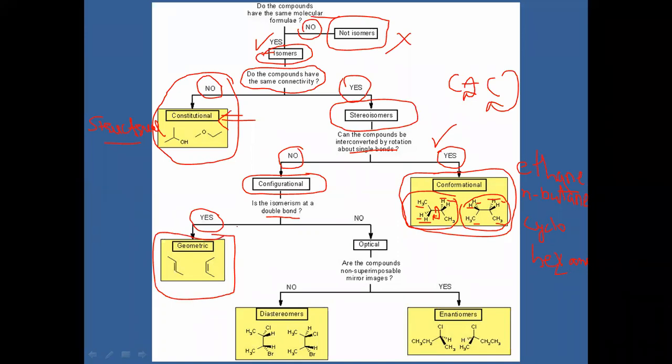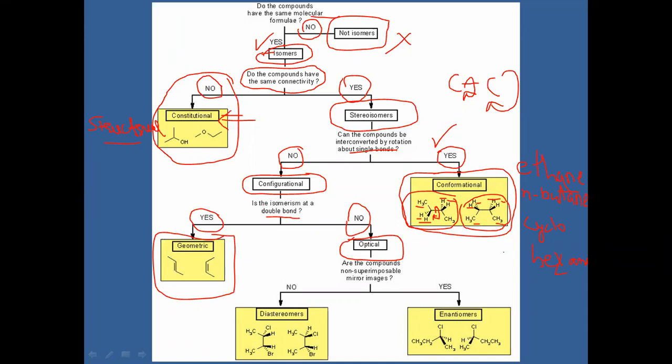This part is mentioned in your unit 2, that is geometric isomerism. If there are no double bonds, and your answer is no, then the configurational isomeric form is called optical isomerism.